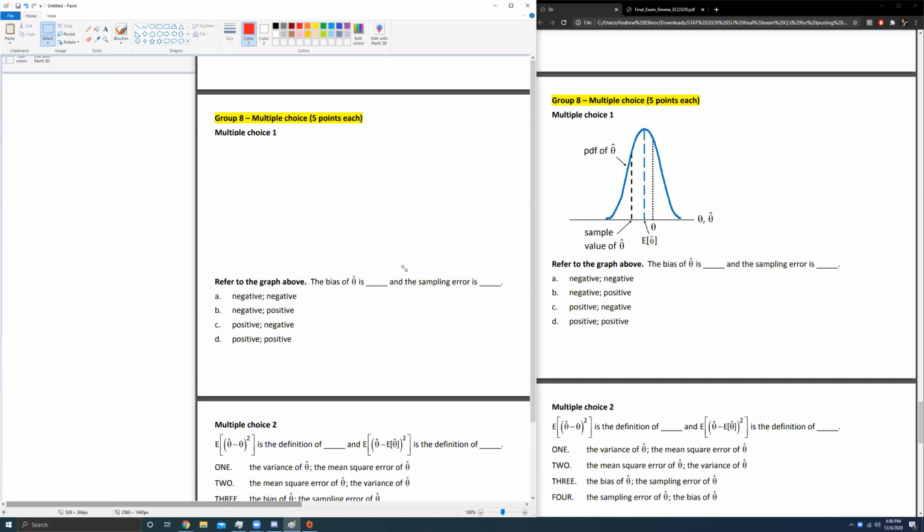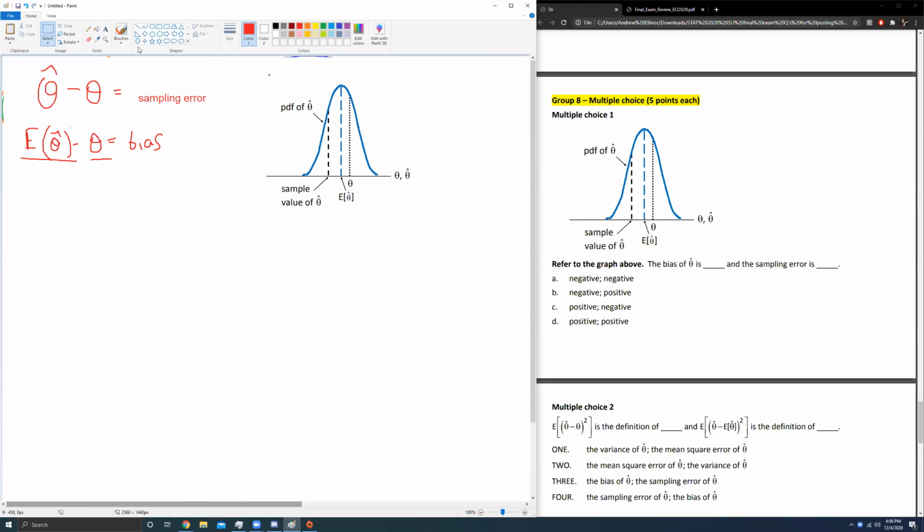Copy this guy, paste it. If you want to, give these numbers. Let's call this 5. Let's call this 7. Let's call this 8. Okay. What would you tell me the bias is? What would you tell me expected value of theta hat minus theta is? Well, that would be 7 minus 8. That would clearly be a negative result.